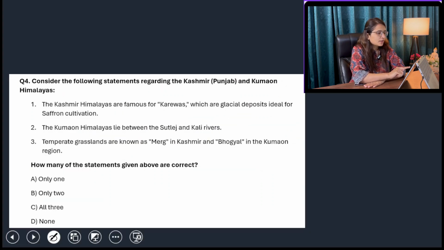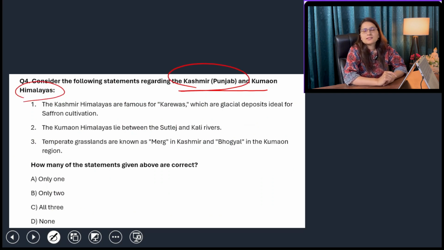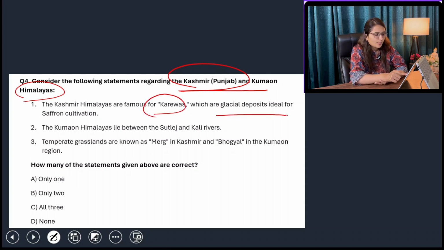Next is, consider the following statements regarding the Kashmir and Kumaon Himalayas. We know that the Kashmir Himalayas, in which all the kinds of Karewas are found, and Gulmarg, Sonmarg, the Marg, which we know are temperate areas where the grasslands are there, and it is responsible for the existence of all the grazing communities there. So first of all, the Kashmir Himalayas are famous for karewas, yes, which are glacial deposits ideal for saffron cultivation. Yes, these are basically the moraines which were brought by the glaciers by their retreat. So statement number one is right.